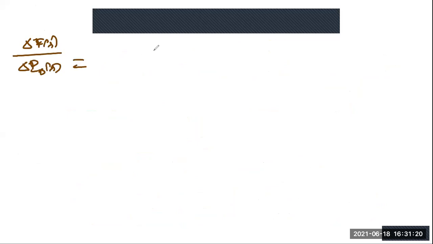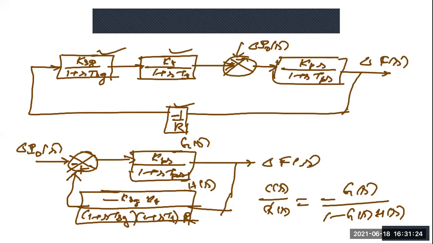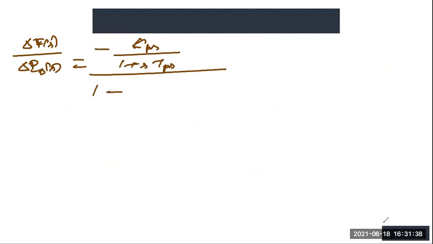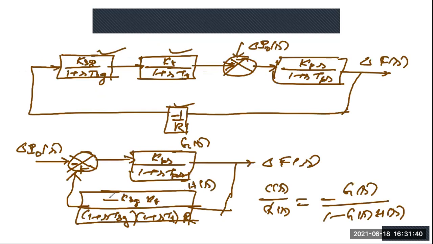GS is your KPS by 1 plus STPS, and this is minus. So 1 minus, and this minus and this minus becomes plus. 1 minus GS into HS.